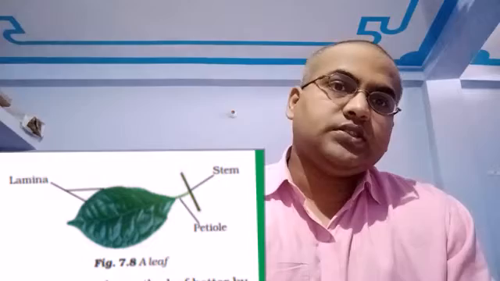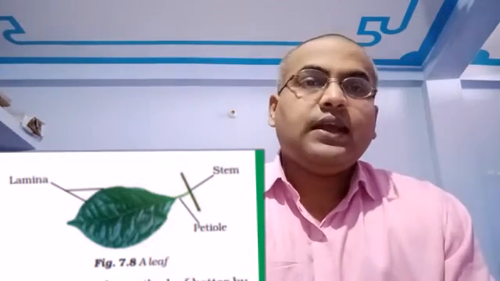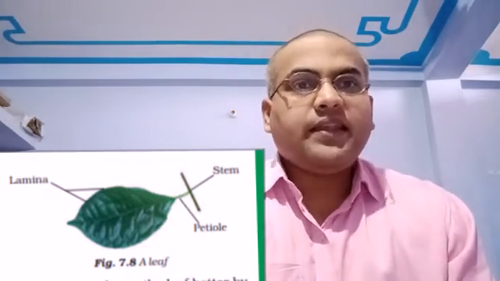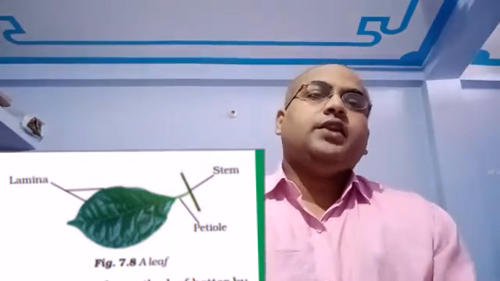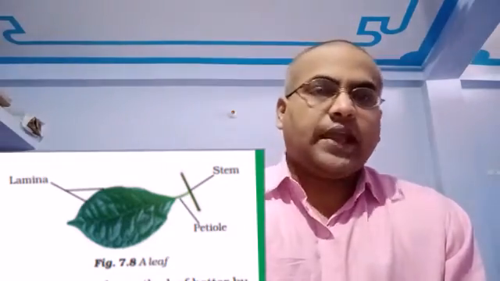Next, there are plants which live for more than one season, for many seasons. One example is canna, and these plants are called perennials, which means they live for many years. So these are the characteristics of herbs.